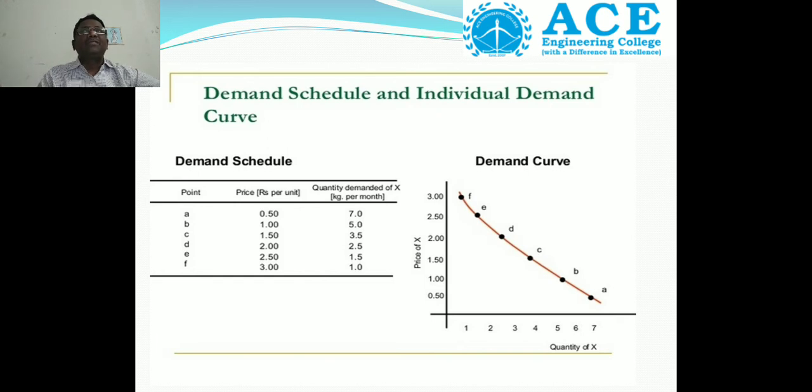When the price of the product changes, how does it influence the quantity demanded? The relationship between price and quantity demanded is an inverse relationship, and the curve slopes downwards from left to right. This has been asked as a short answer question and several times as a 5 marks question also.